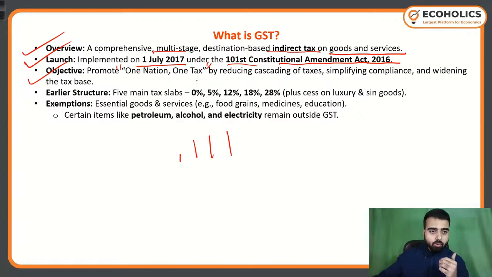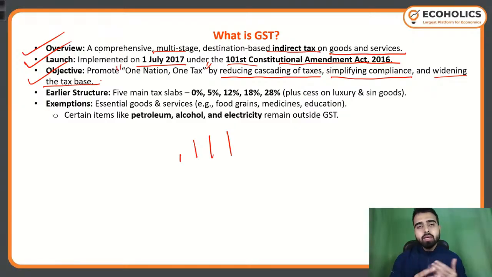Now, it promotes one nation, one tax by reducing cascading of taxes, simplifying compliances, and widening the tax base. And in the meantime, since it got implemented in the year 2017, we have seen that GST has proven itself. They have already reduced the cascading effect of taxes a lot.